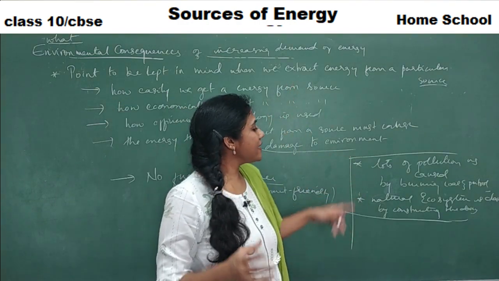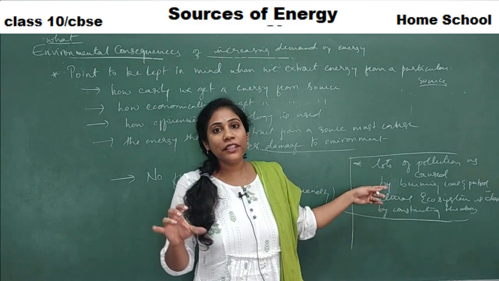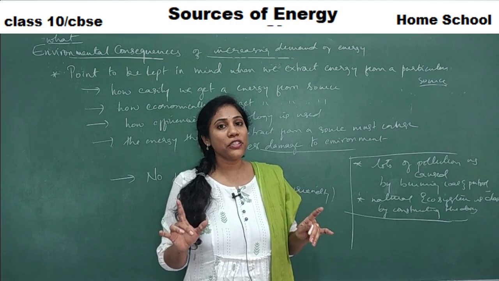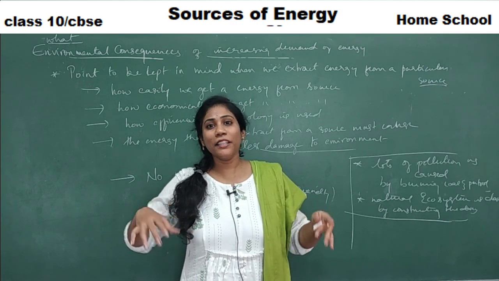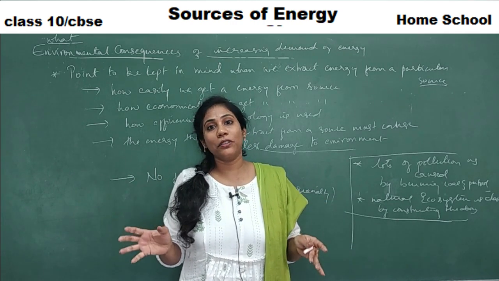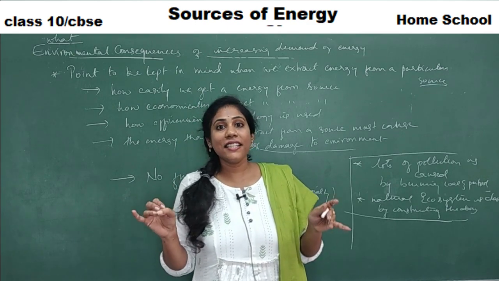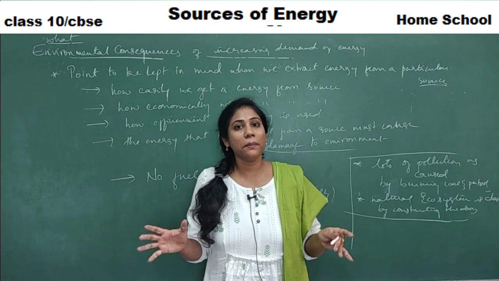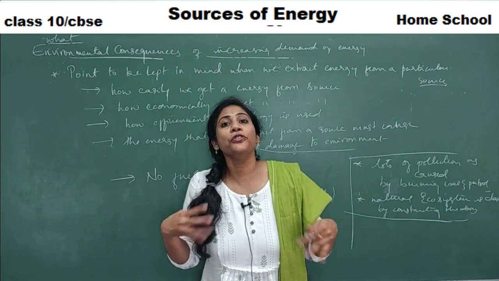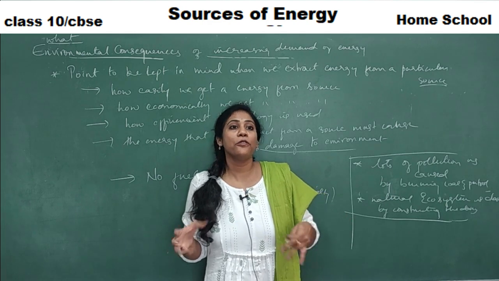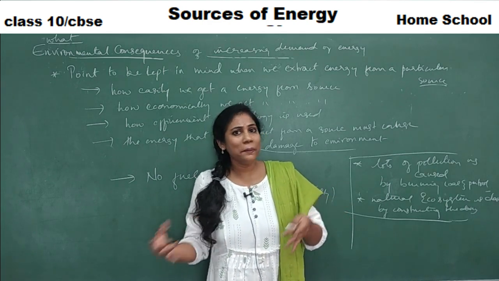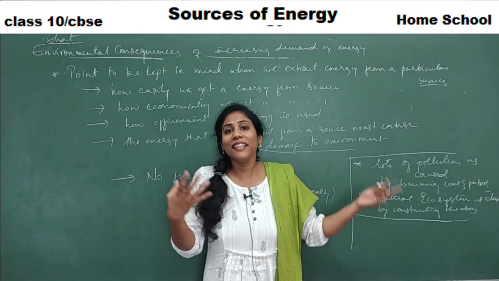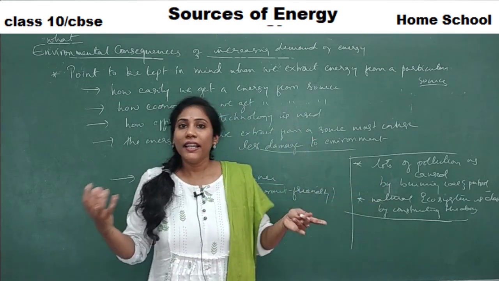And the next point is, how can you rectify this? How can you avoid damaging our environment? See, the first point you can mention is by using energy in a limited amount, right? Say, whenever electricity is not in use, switching off lights and fans is very much essential. So you should use electricity in a limited amount, so that its production can be in a limited amount, right? To some extent, it can rectify the damage that is caused to the environment.